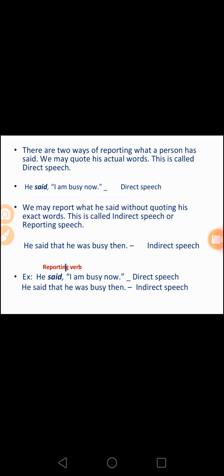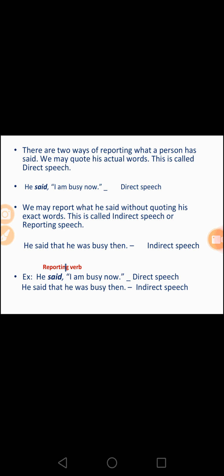There are two ways of reporting what a person has said. We may quote his actual words. This is called direct speech. For example, he said, "I am busy now." We may report what he said without quoting his exact words. This is called indirect speech or reported speech. He said that he was busy then.